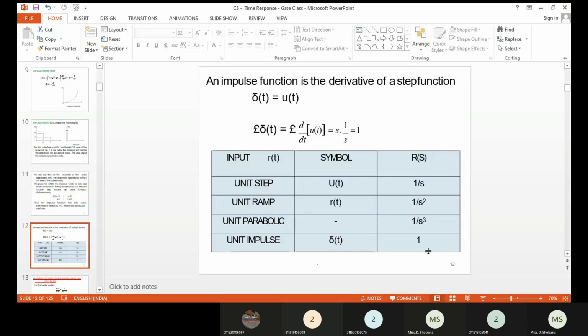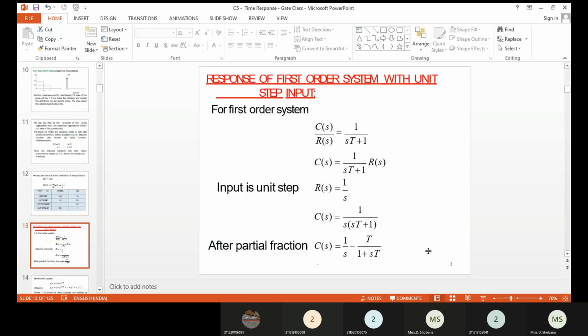So these things are very important. We should remember them so that the problems can be easily solved. Okay. So then we can go for the various kinds of responses for the system. So the system will be classified based on the order of the system. Okay, for example, how can we determine the type number and order of the system?